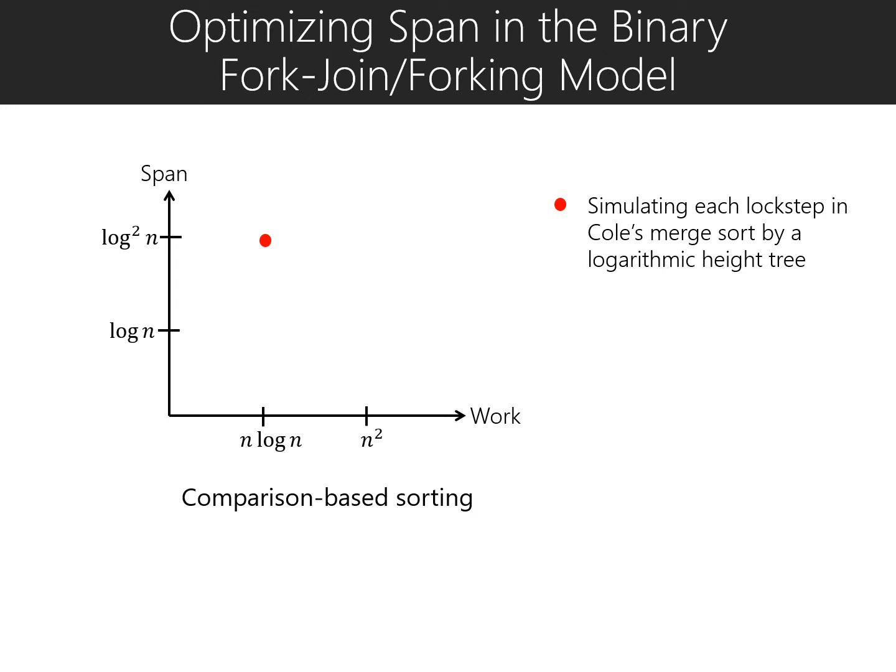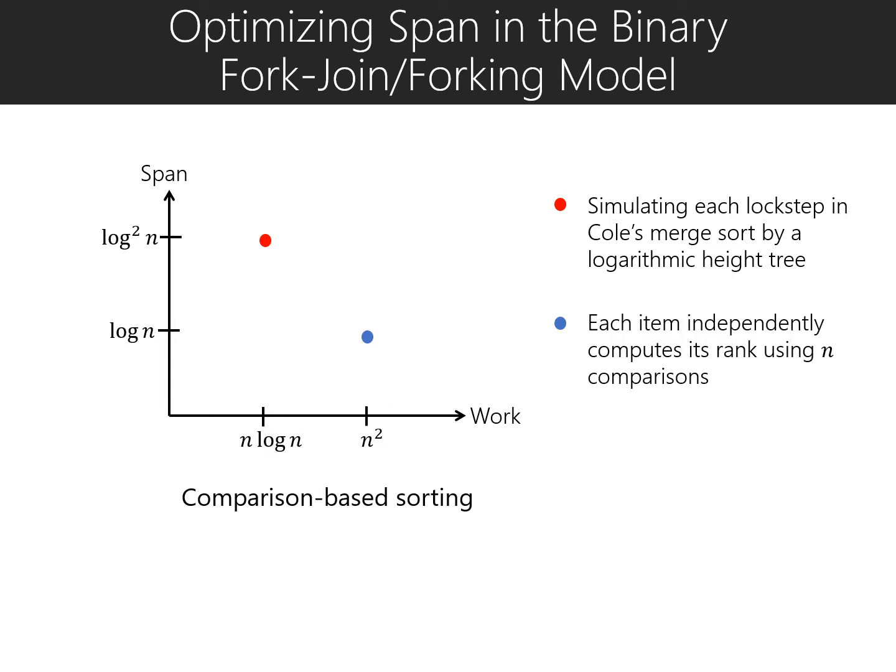Let's understand this through an example of comparison-based sorting. We start with Cole's parallel merge sort in the PRAM model. In the PRAM model, the algorithm has optimal log n span and optimal n log n work. We need to transform this algorithm to the binary forking model by simulating each lock step using a binary tree of height log(n log n). The span increases from log n to log squared n. However, the work remains optimal, which is n log n.